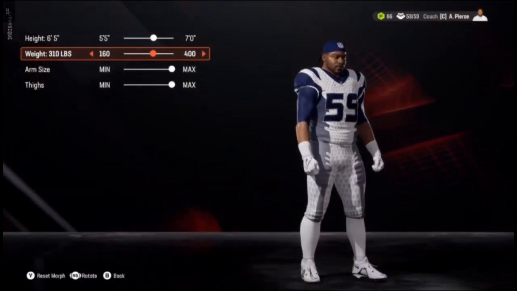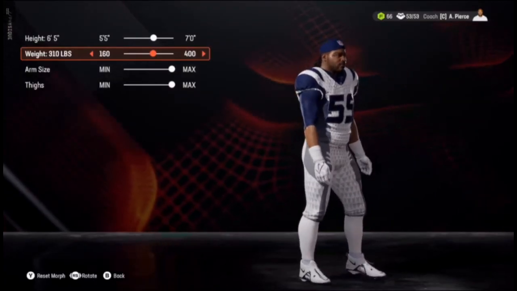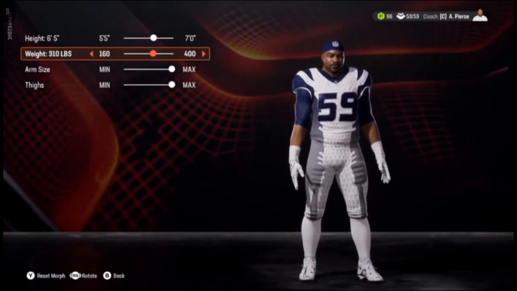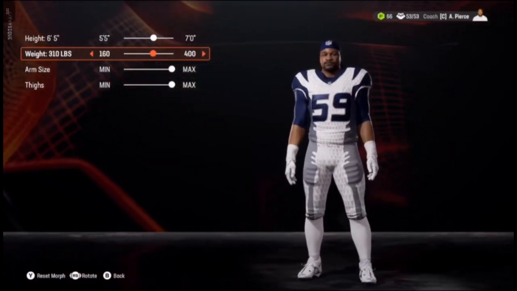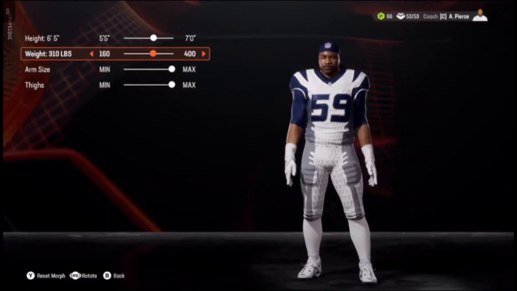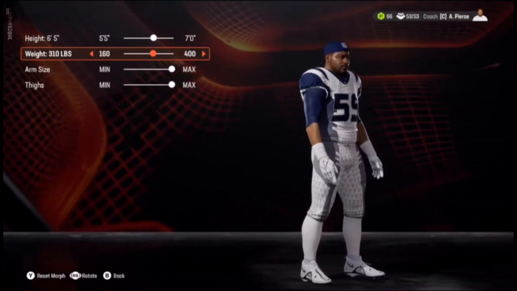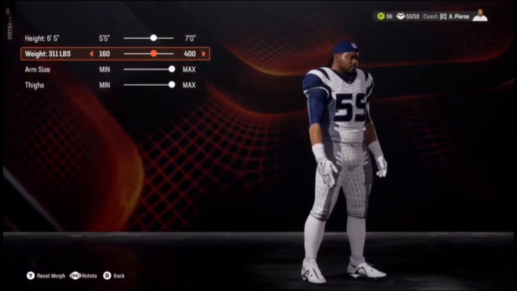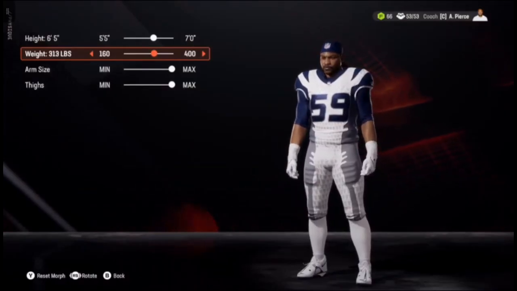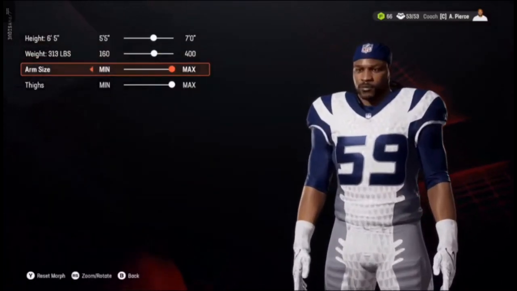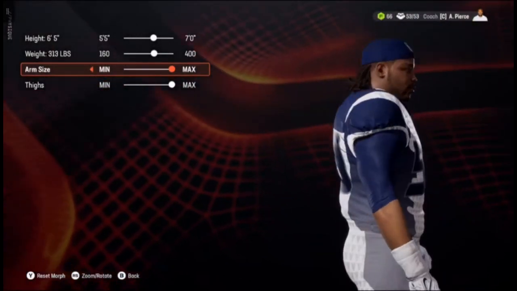But where they messed up, where the draft class is broken, and it's been like this for years, I know because I edit draft classes every year. It's specifically large players on the offensive line, like the guys that are 300 plus pounds. Say you're trying to edit a guy to his real life attributes, height, weight, etc., and he's 316 pounds, but the offensive lineman you're trying to edit him to is 315 pounds.